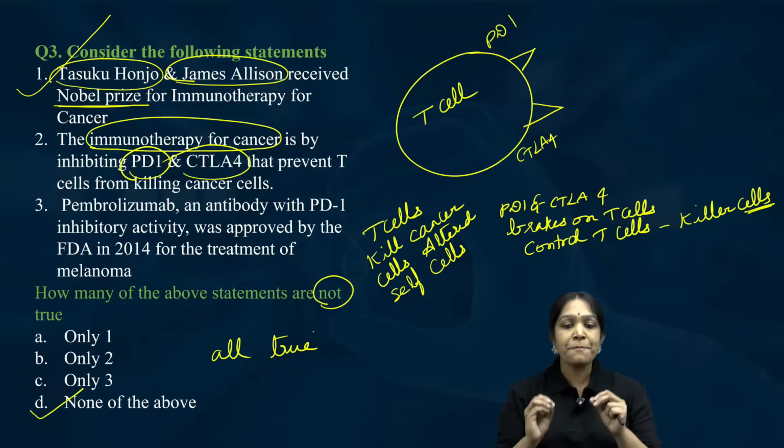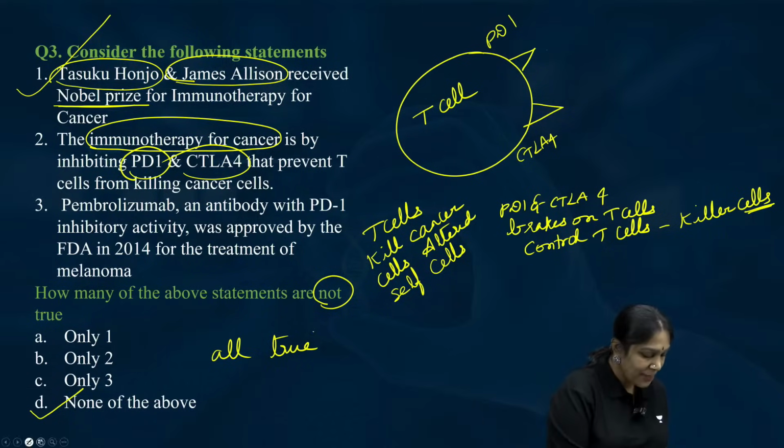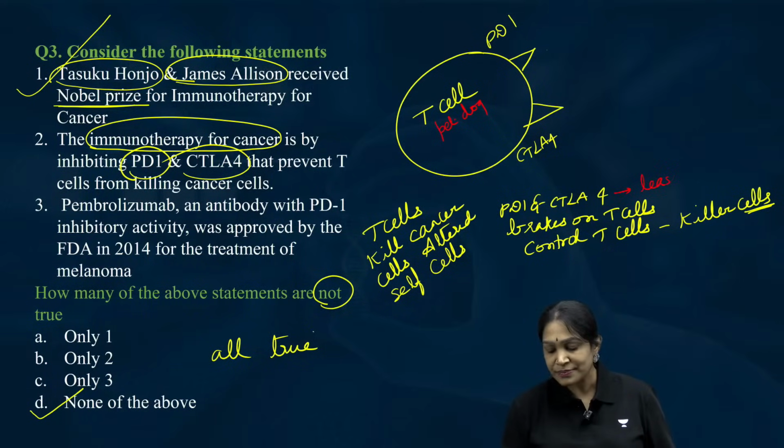For simple understanding, let us compare. Let me compare. This is just a funny comparison. Let us compare the T cell with my pet dog. And let us compare these two, PD1 and CTLA4, as the leash.